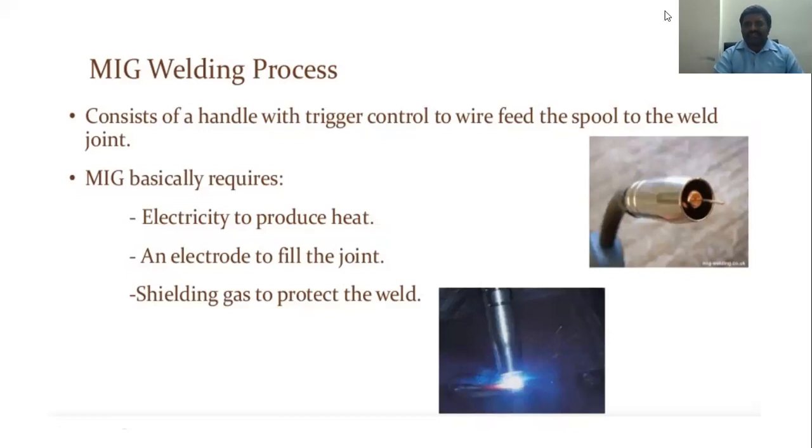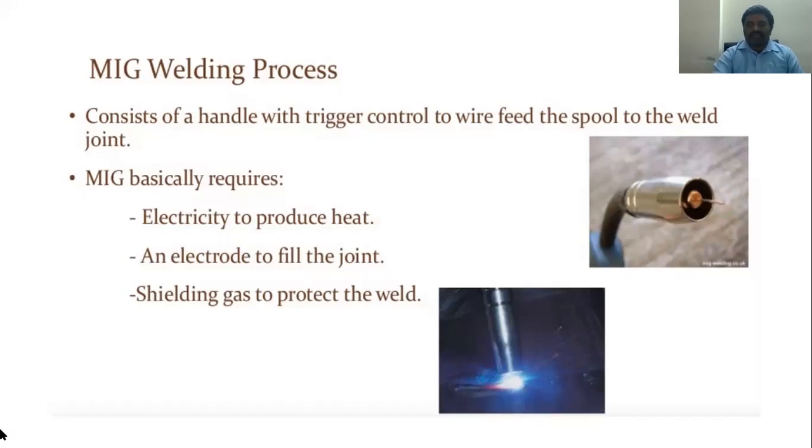See, from this diagram, this is the wire we are using.